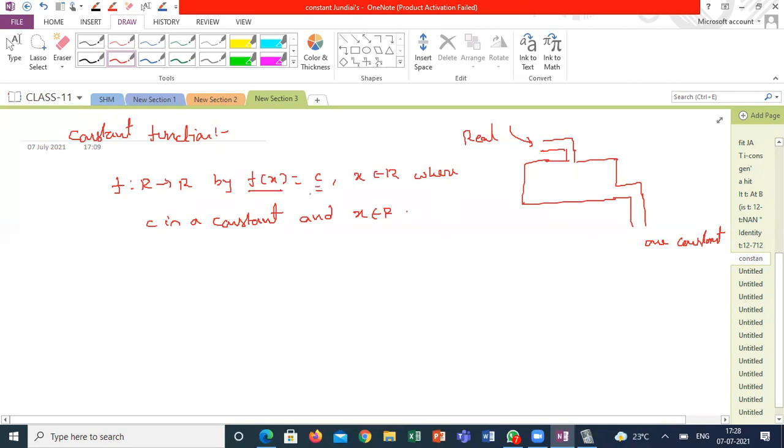That constant can be anything; c is some real number. Or I can say y is constant. For each value of x, y is constant.